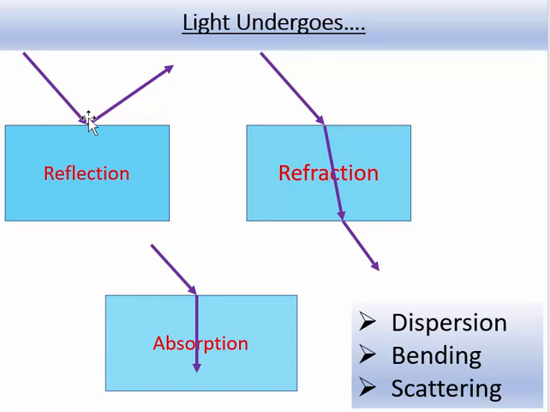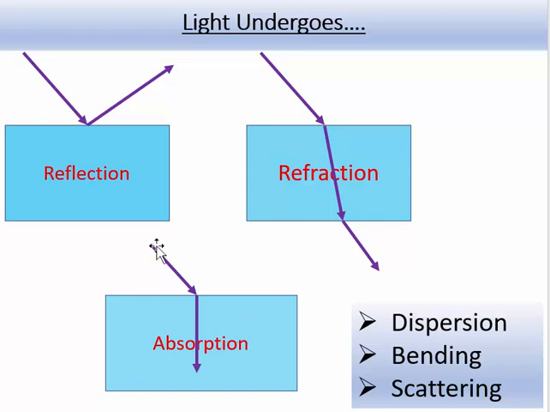Whereas when the light ray enters from the same medium, as in this case air, and is reflected in the same medium, which is air again, this is called reflection. Now look at absorption. As the name suggests, absorption means most of the light ray is absorbed in the second medium.